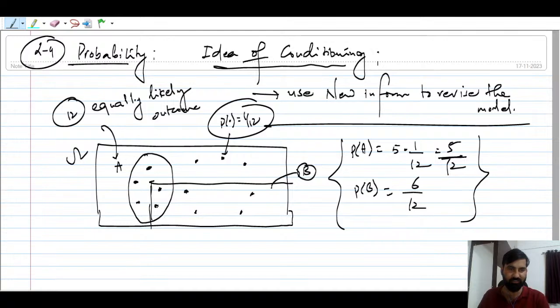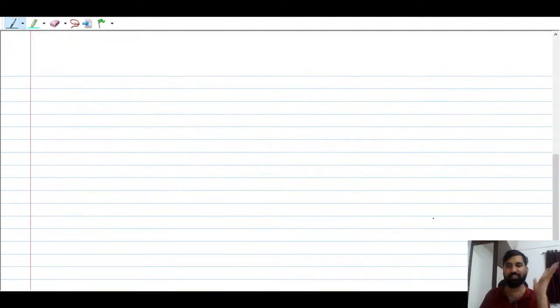But you see here something is common in between, right? Event A and event B, there are two outcomes which are common as well. Suppose they are asking what is the probability of A, and they have already said that B has already occurred.